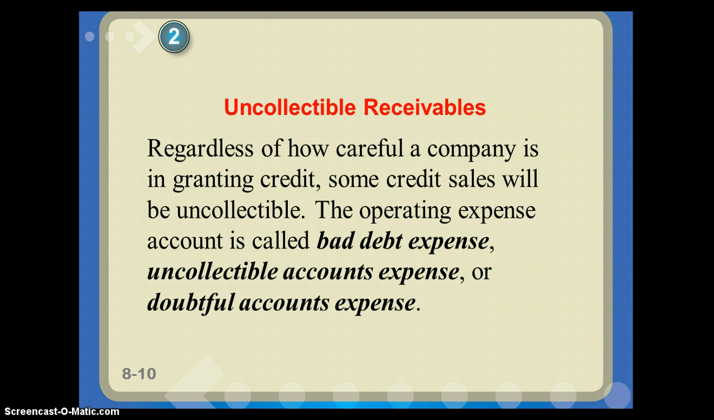Regardless of how careful a company is in granting credit, like I said, not all of them are going to be collectible. We write that off to something called bad debt expense, uncollectible accounts expense, or doubtful accounts expense. For our purposes, we're going to use the title bad debts expense. Other companies may use those other titles.